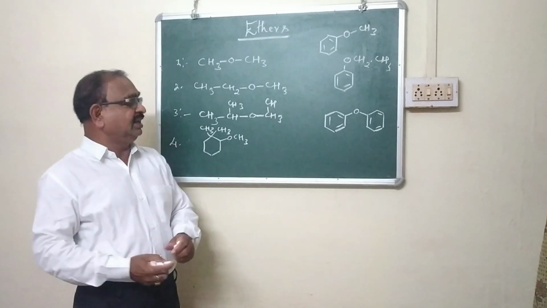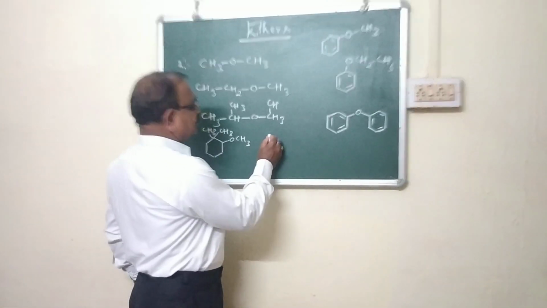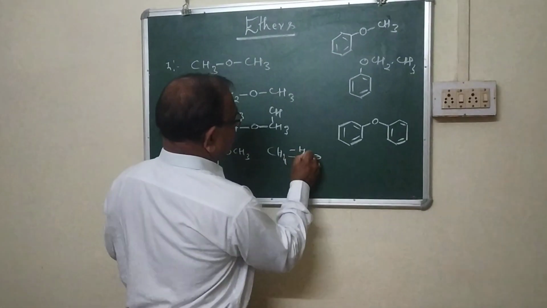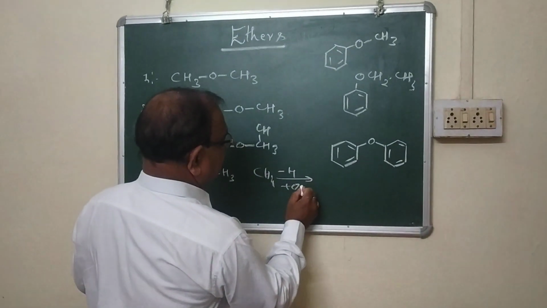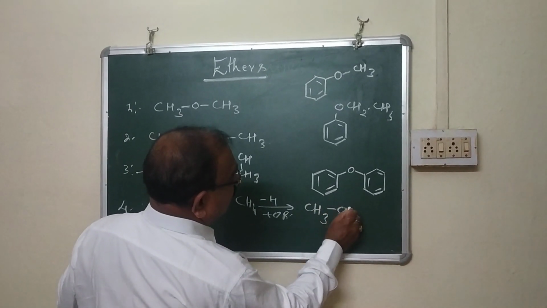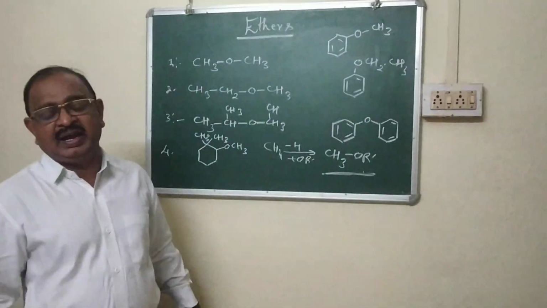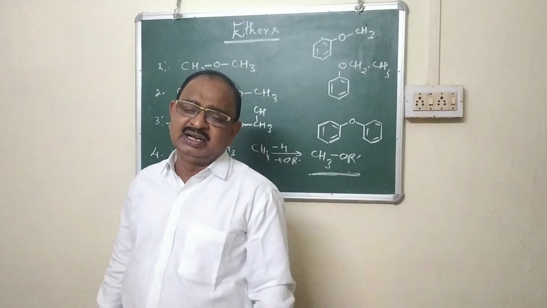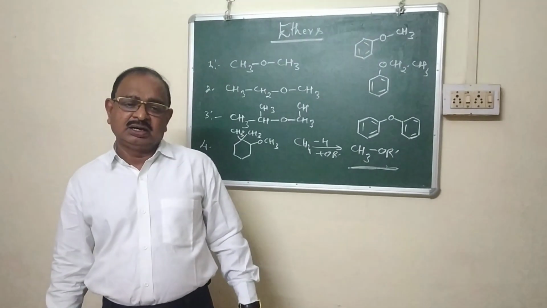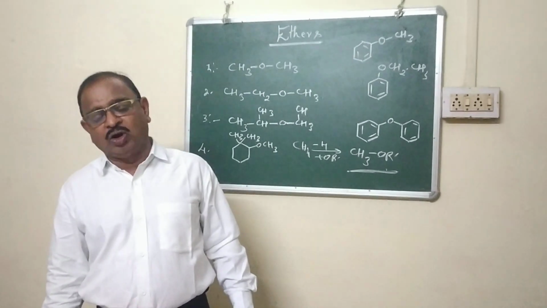As we know, by definition, in ether, suppose in CH4, one hydrogen is replaced by an alkoxy group. It gives CH3OR'. In this way, if you are going to define the ethers, simply we can say the ethers are alkoxy derivatives of hydrocarbons in which hydrogen is replaced by an alkoxy group.